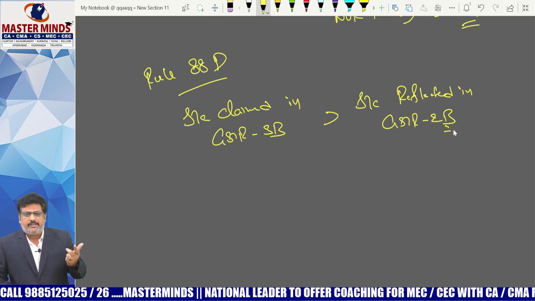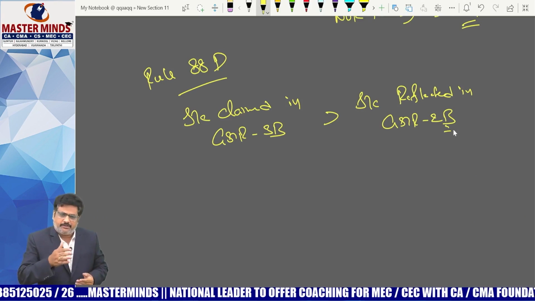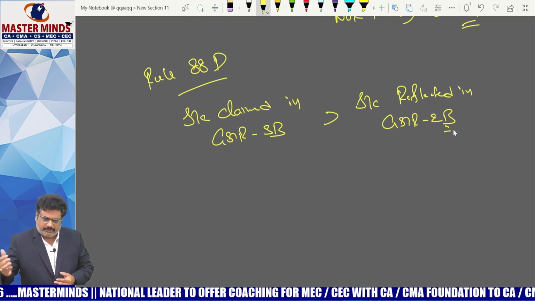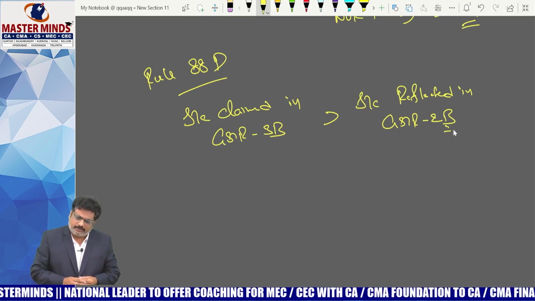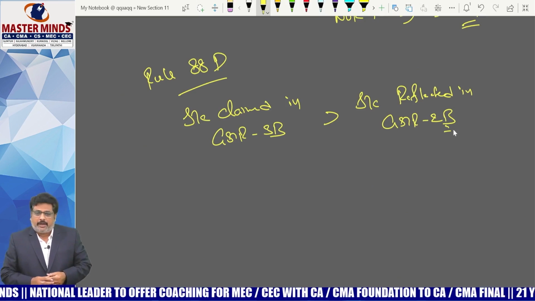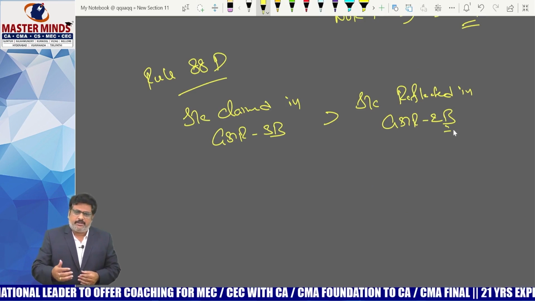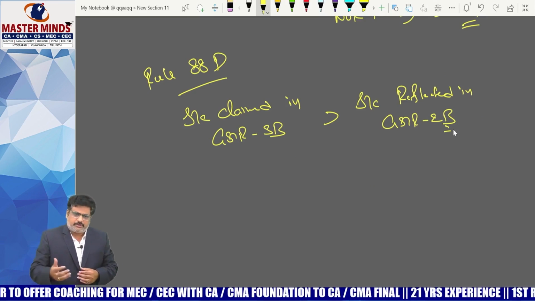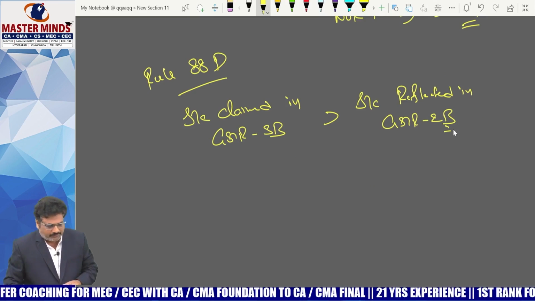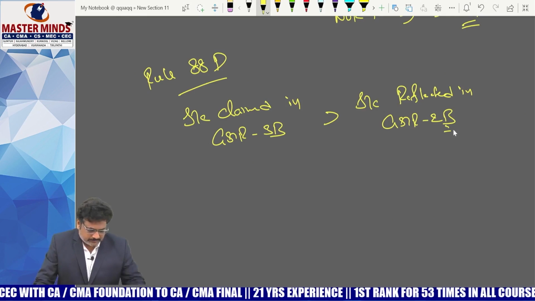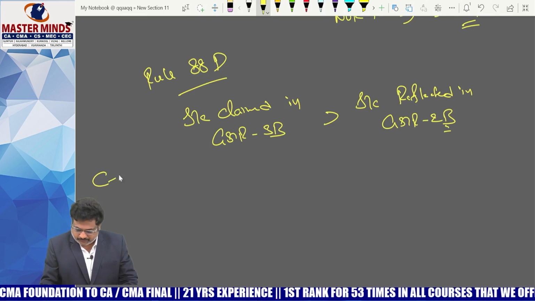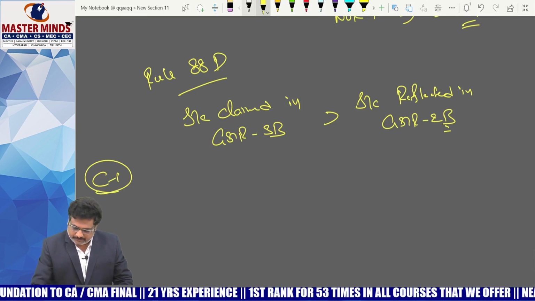Previously, Rule 88C: supplies indicated in GSTR 1 is more than the supplies indicated in GSTR 3B, Rule 88C will come into play. If ITC claimed in GSTR 3B is more than ITC reflected in GSTR 2B, in those cases Rule 88D will come into play. Okay. As per Rule 88D also, if at all this happens, two consequences will be there. Consequence 1.